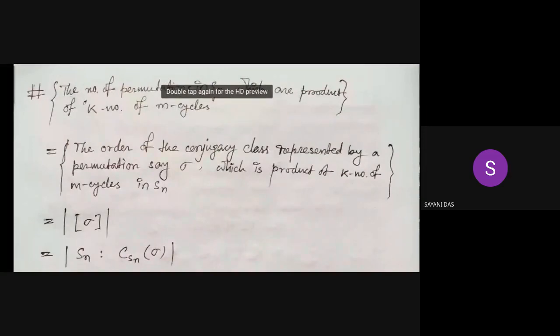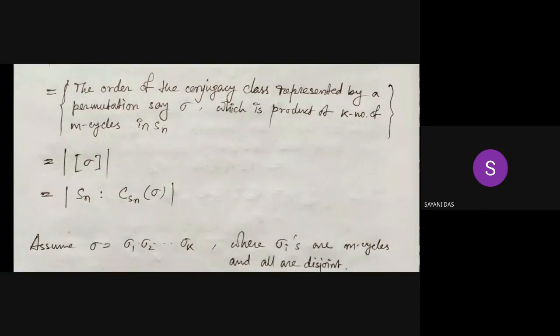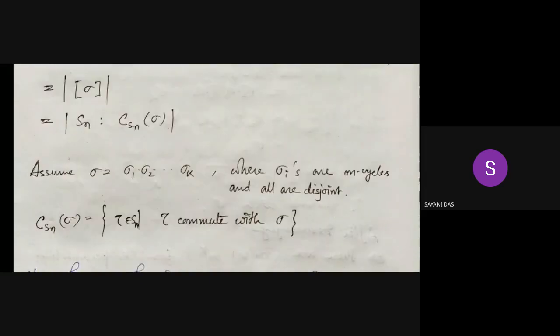Now suppose we want to calculate the number of permutations in Sn which are a product of k number of m cycles. This is also the cardinality of the conjugacy class represented by a permutation, say sigma, which is the product of k number of m cycles. By the orbit stabilizer theorem this becomes the index of C_Sn(sigma) in Sn.